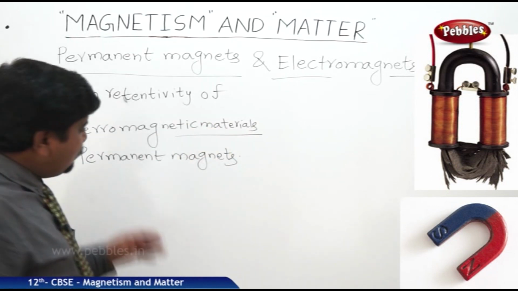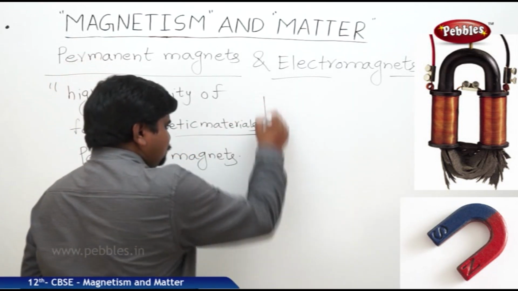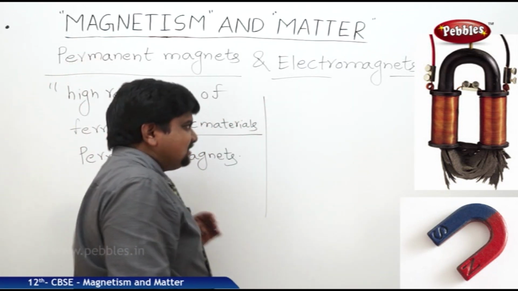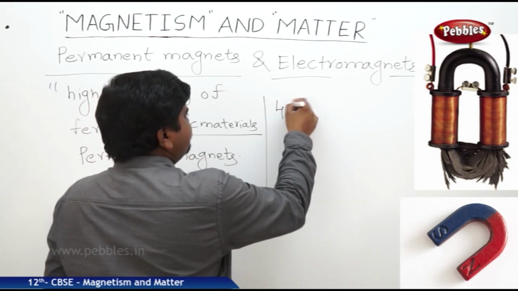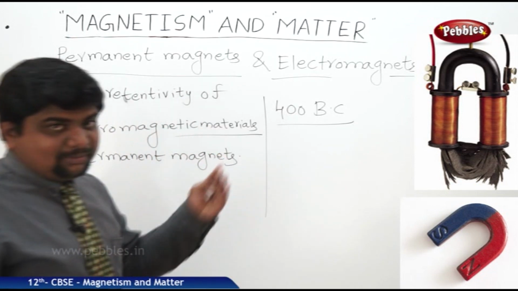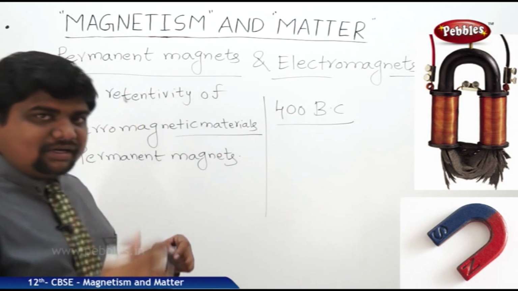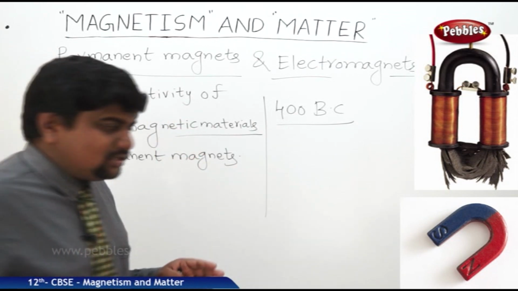If this is the case, how to make these permanent magnets? In ancient days, they would take a rod. Mostly in China, at the time of 400 BC, these are the people who exploited magnetism in a commercial way. They took one metal rod and hammered that metal rod by keeping it in a north-south direction.